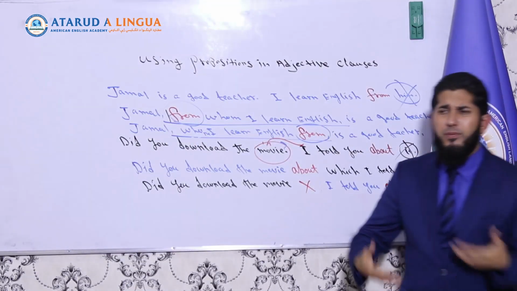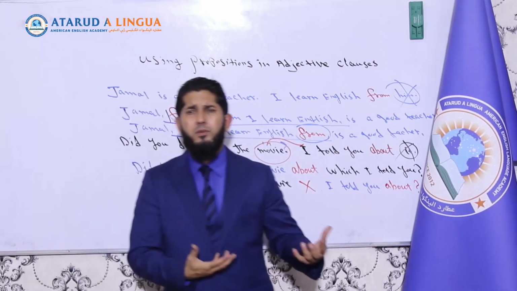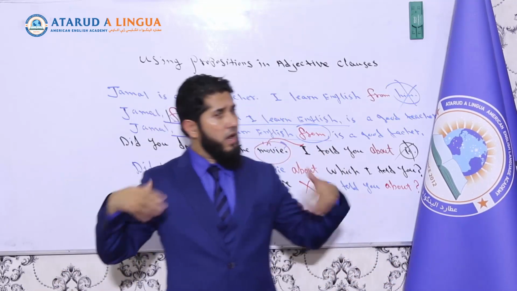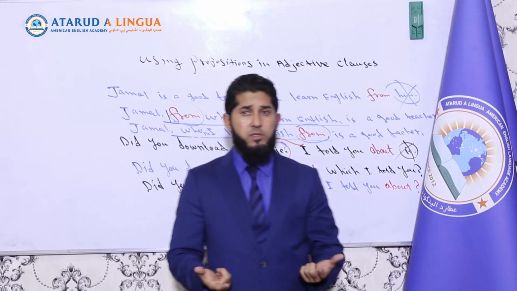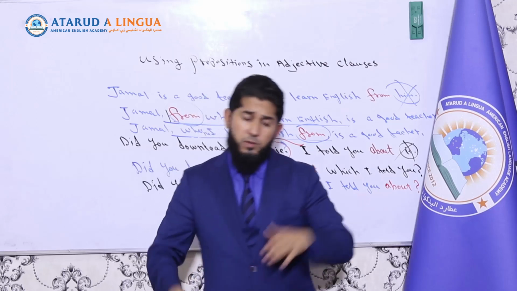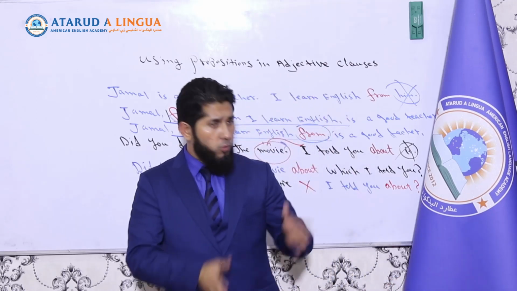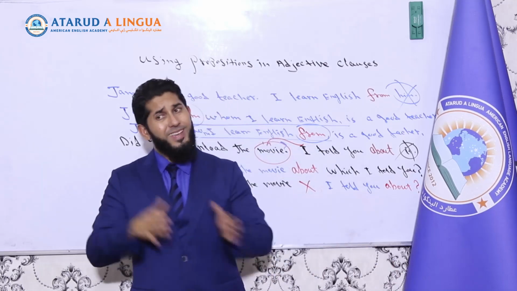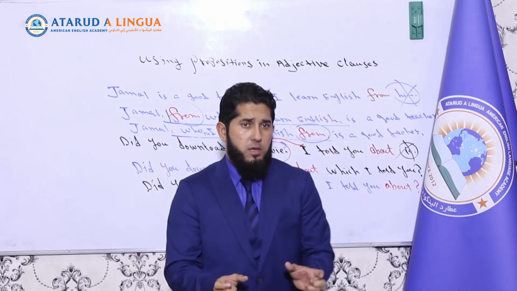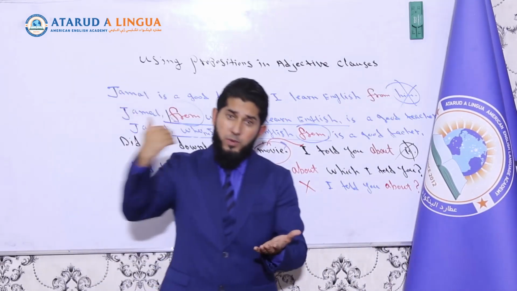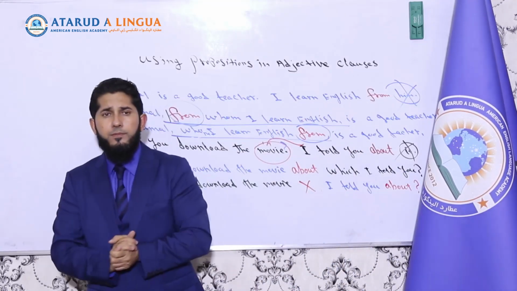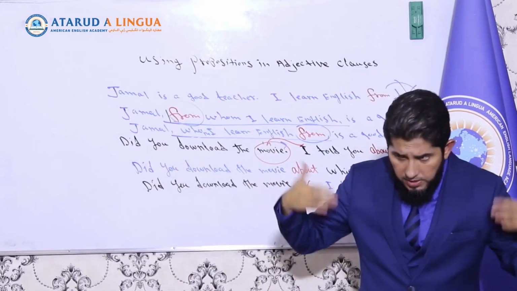There are a lot of prepositions: to, on, in, at, from, with. A lot of prepositions. So I want you to make examples and use prepositions in your adjective clauses. But if you use your preposition at the beginning of your adjective clause, that will be formal. And if you use it at the end of your adjective clause, that will be informal. And I want you to use both ways, okay? When you're giving your example and you use the preposition at the beginning, try to use it again at the end of your adjective clause too. You ready? Is there any confusion? No. Everything is clear? Yes.